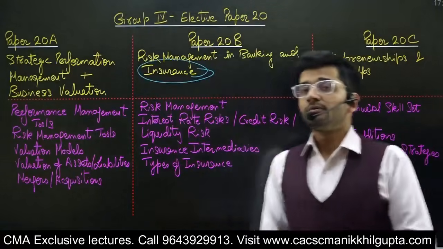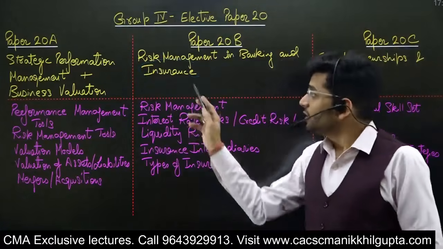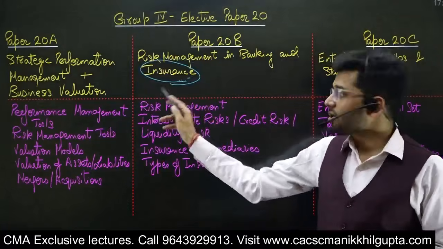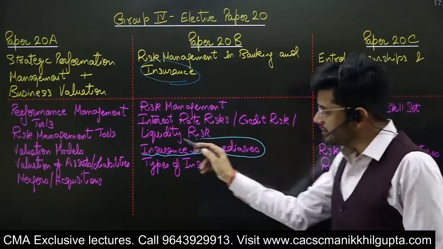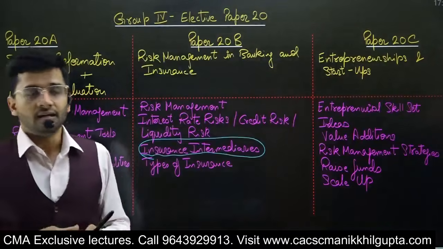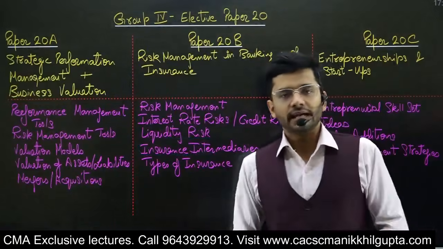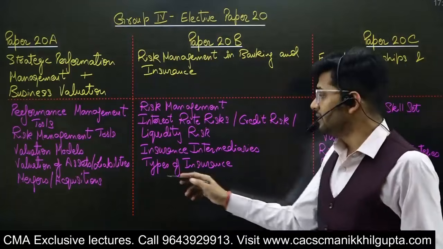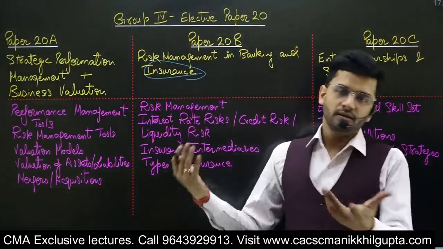So this chapter will, in its second part, focus on the risks which are related to the insurance area. We'll study in depth the insurance intermediaries. Who are the insurance intermediaries? Who will be the people who will be assisting us in managing our insurance and taking insurance? What kinds of insurance are there? Types of insurance, etc. So we'll be studying insurance in detail in this subject.